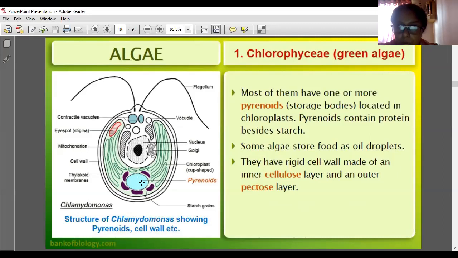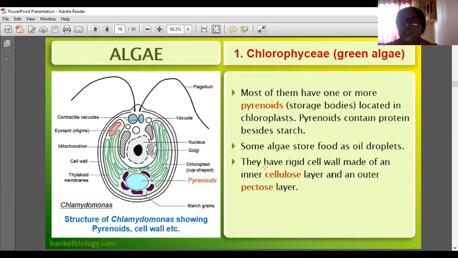They have a rigid cell wall made of an inner cellulose layer and an outer pectose layer. So we are learning about the Chlorophyceae, the green algae. Most of them have one or more pyrenoids, the storage bodies present in the chloroplast. Pyrenoids contain protein besides starch. Some algae store food as oil droplets.